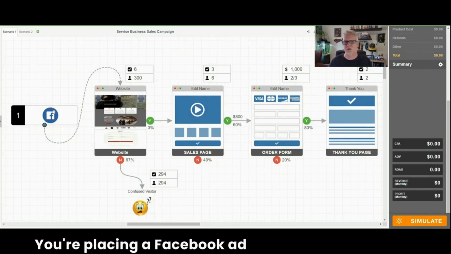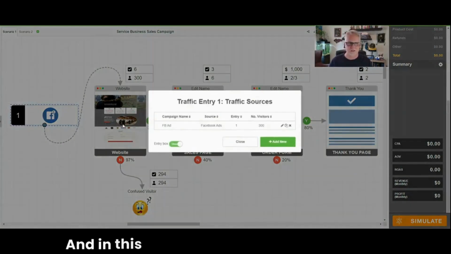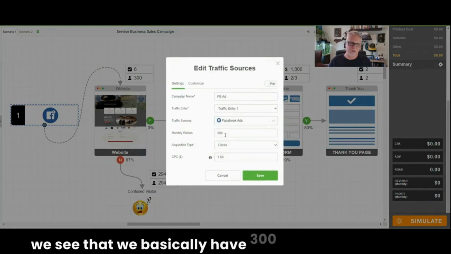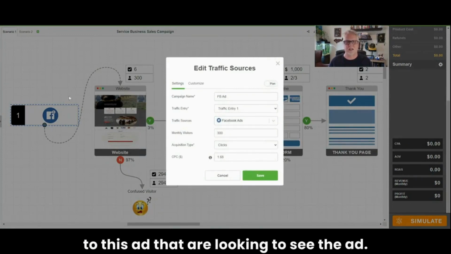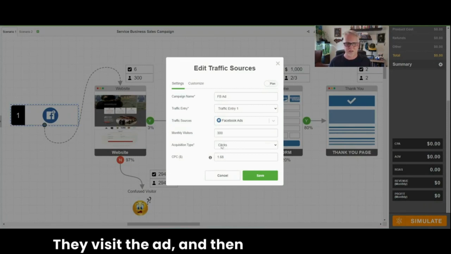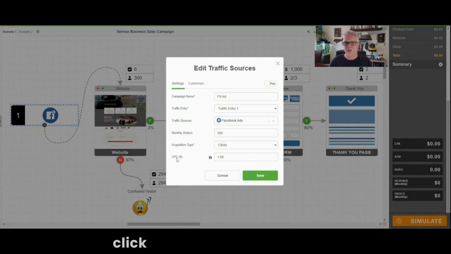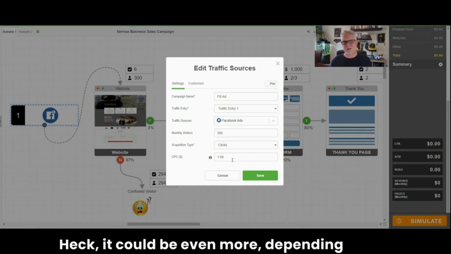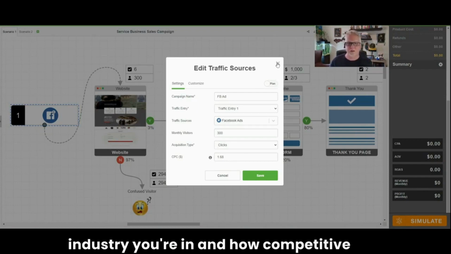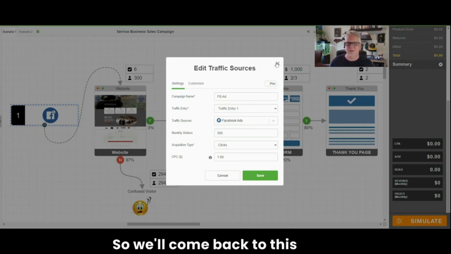You're placing a Facebook ad or any other kind of ad. And in this case, we're looking at this ad and we see that we basically have 300 monthly visitors to this ad that see the ad, they visit the ad, and then you've got the clicks, and on average, the cost per click on Facebook is about $1.68. Now it could be more, it could be $2, it could be $5, heck, it could be even more depending on the industry you're in and how competitive it is. So we'll come back to this later.